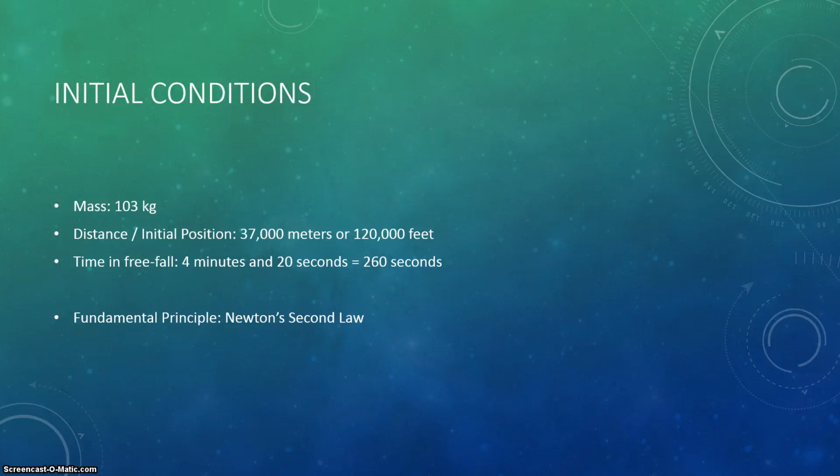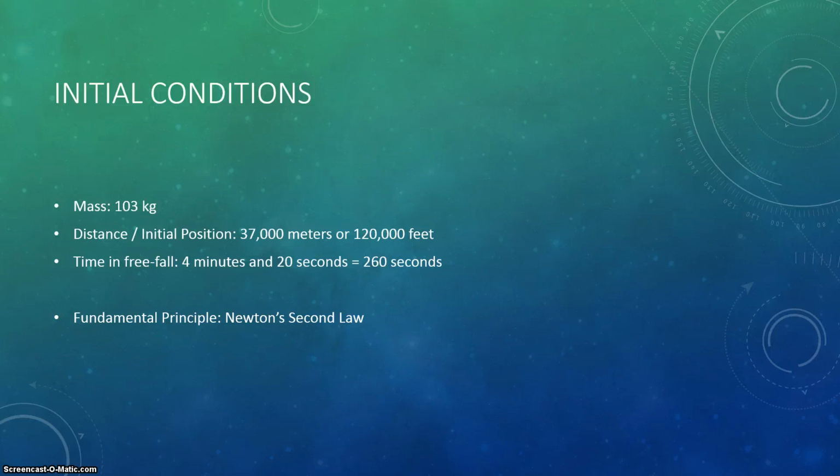Felix's mass as a whole is 103 kilograms. This includes the special suit he used, which is 25 kilograms. He starts from a distance of 37,000 meters above the surface of the Earth, which is equal to 120,000 feet. We know that Felix was on free fall for 4 minutes and 20 seconds, and this will help us define the amount of time our loop will run.